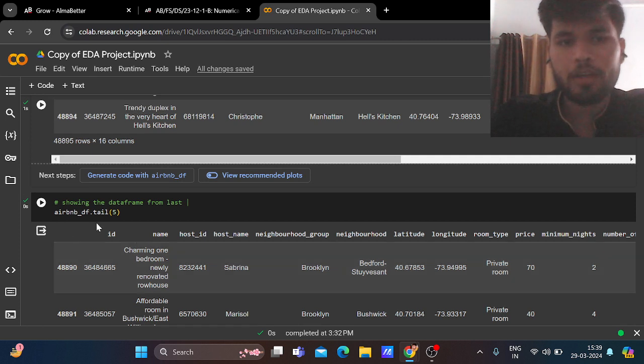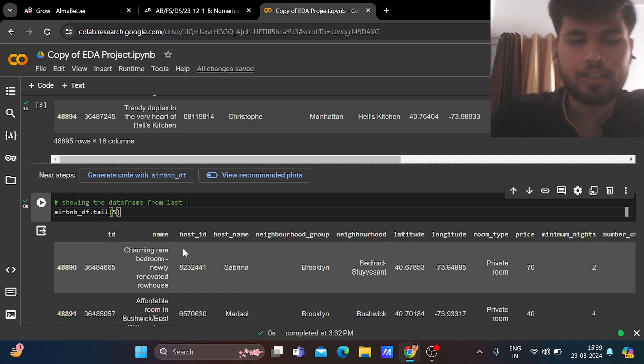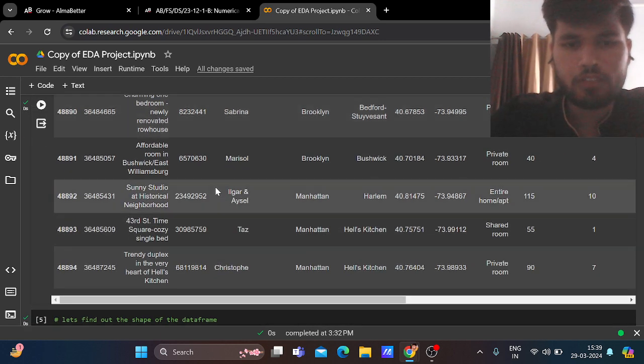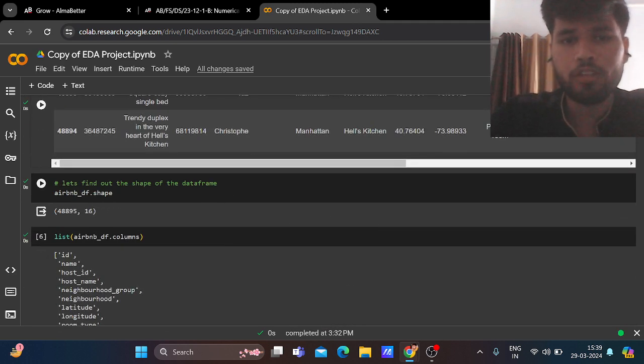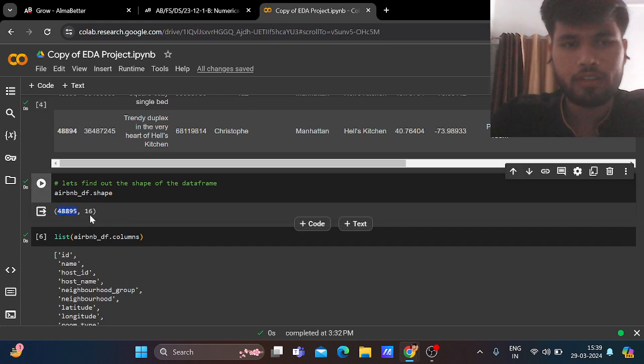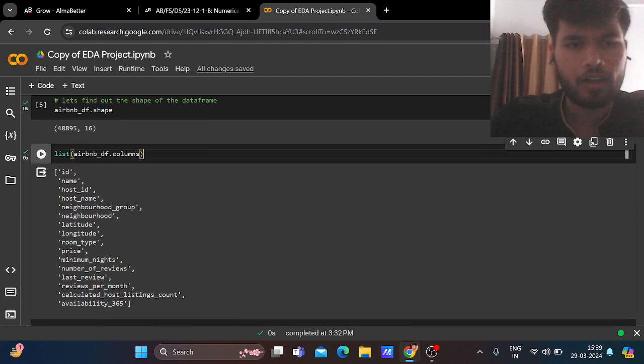Now, Airbnb_df.tail. Tail is the function to get the last 5 rows. So these are the last 5 rows. After that, let's find out the shape of the data frame. The shape of the data frame is 48,895 rows and 16 columns. Now the list of columns. This is the list of all the columns in the data frame.